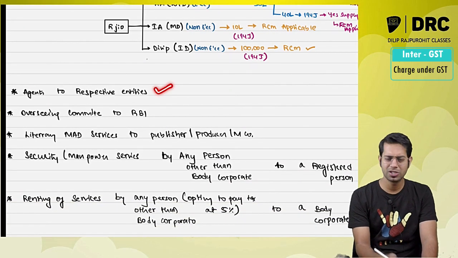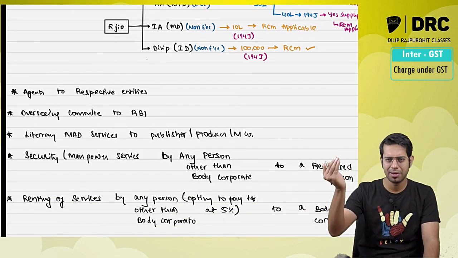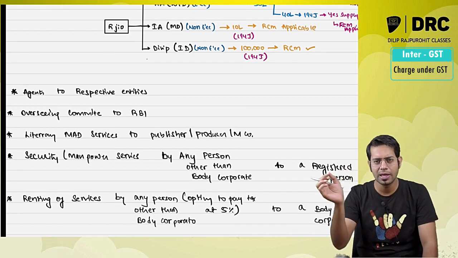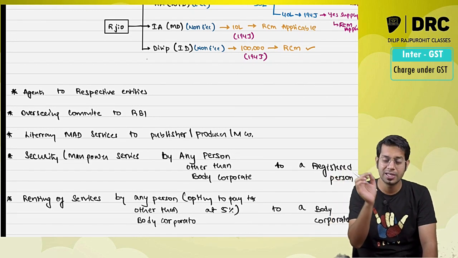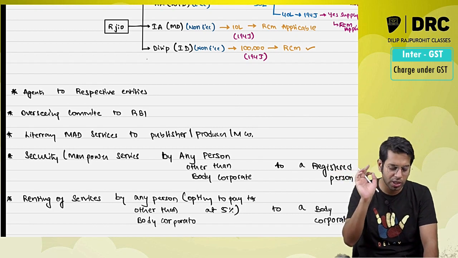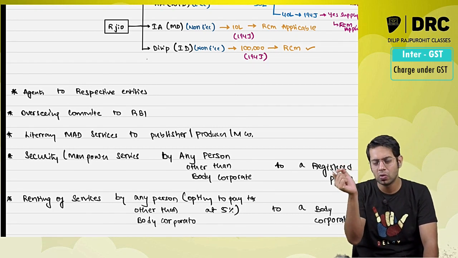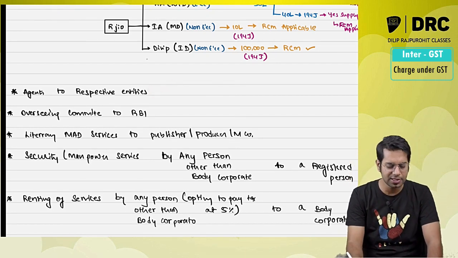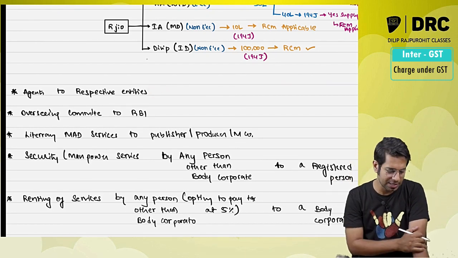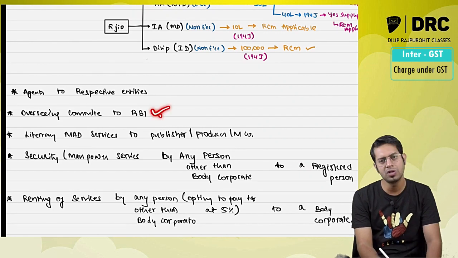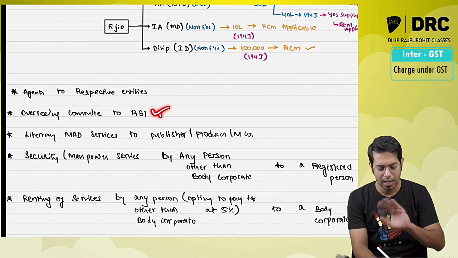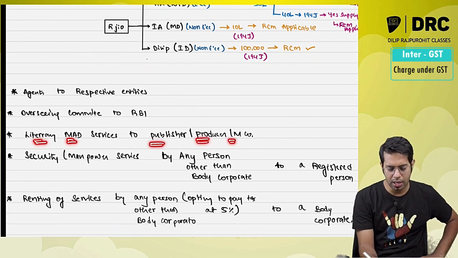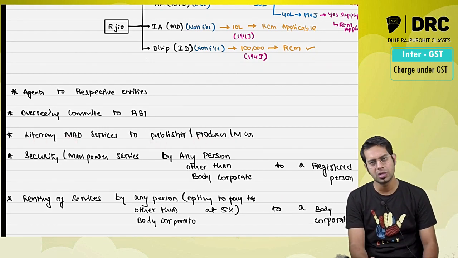Then agents giving services to the respective companies: insurance agent giving services to an insurance company, recovery agent giving to a banking company or financial institution, individual direct selling agent giving to a banking company or financial institution, or business facilitator or business correspondent giving to a banking company. For all those agents giving services to those entities, those entities have to pay the taxes. Members of overseeing committees giving services to RBI, RBI will have to pay the taxes. Literary services given to a publisher or a producer, that publisher or producer has to pay the taxes.